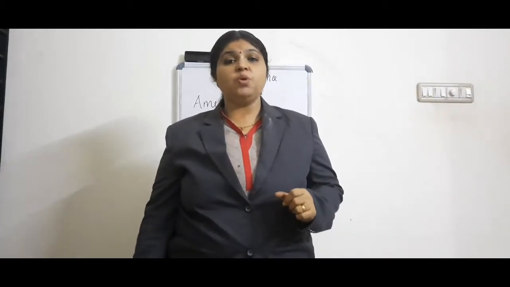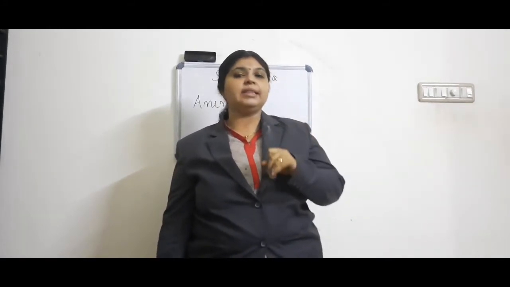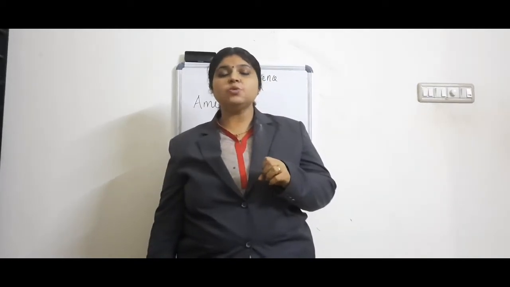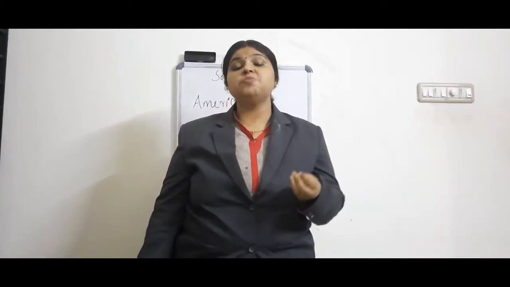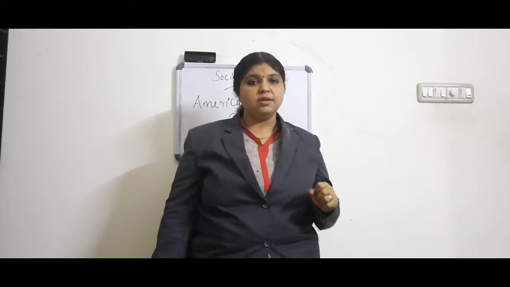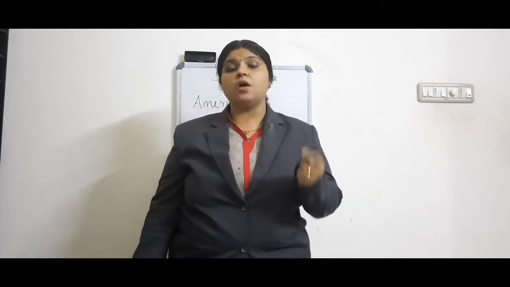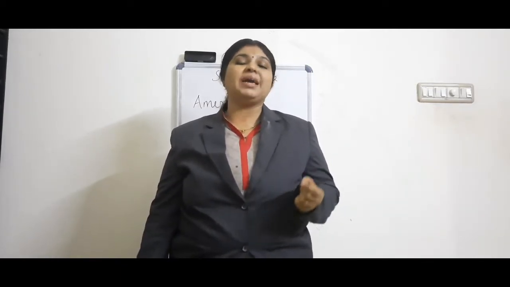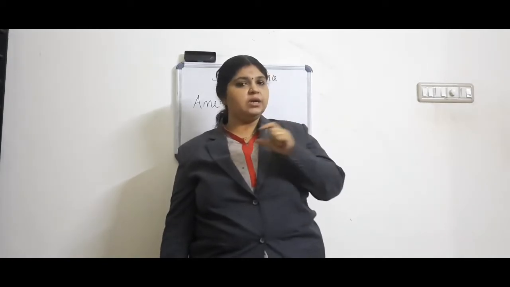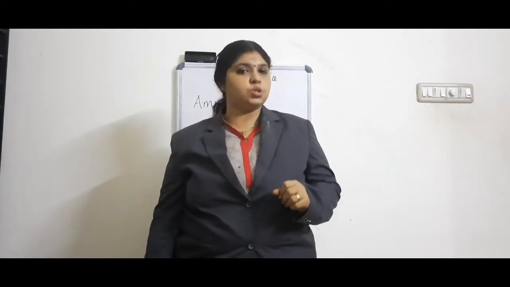We want to learn this revolution in three parts: the causes, the course and the impact. Cause means what are the factors responsible for the outbreak of that revolution. Course means the important incidents during the revolution. And impact means the after effect, how it influenced us, or the great contributions given by this revolution. So we want to learn it as three parts. The American Revolution of the 18th century.